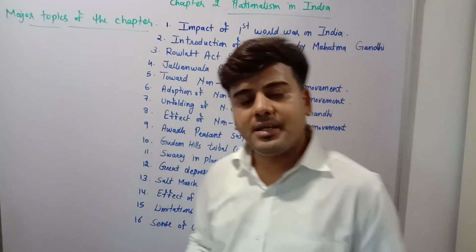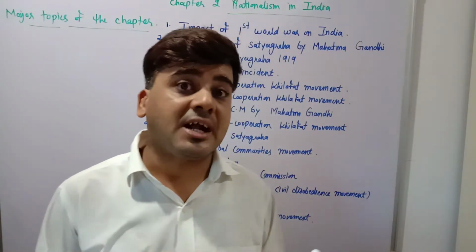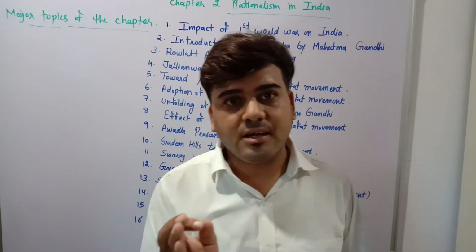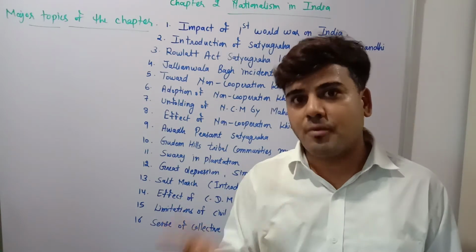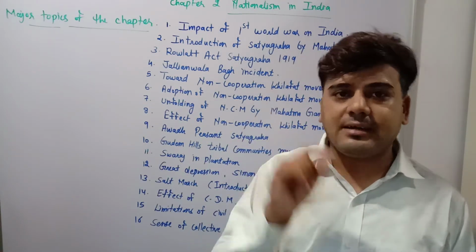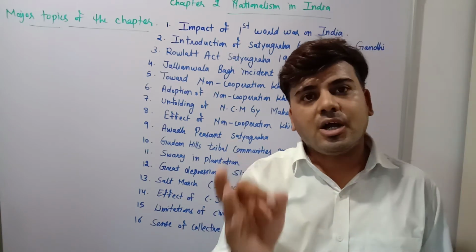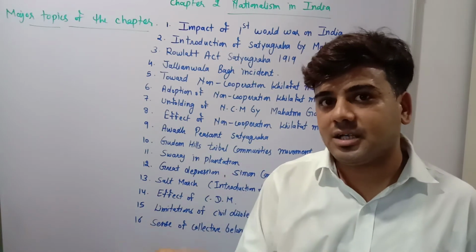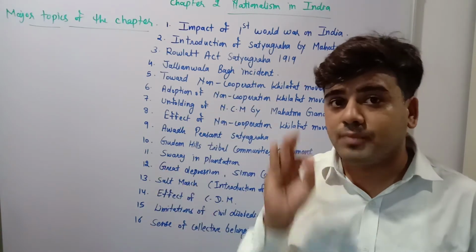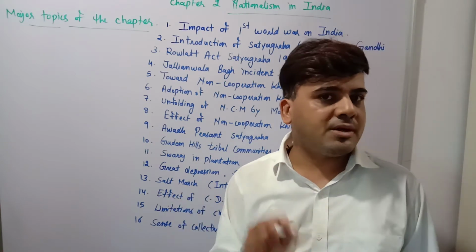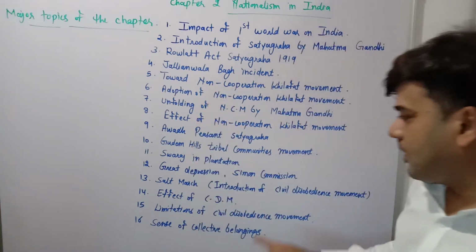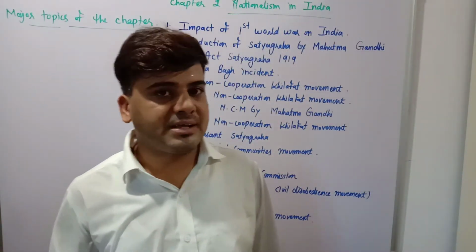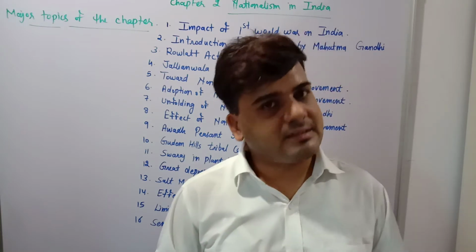Our next topic will be related to the Salt March. Salt March means Dandi March. Dandi March was a very important historical incident in which Mahatma Gandhi's most popular and largest movement, CDM, the Civil Disobedience Movement, was introduced. Again I am telling you, with the Dandi Salt March, Mahatma Gandhi's largest and most popular movement, the Civil Disobedience Movement, was launched. The next topic will be related to the effect of CDM, meaning what was the result of the civil disobedience movement. You are going to study this in this topic.